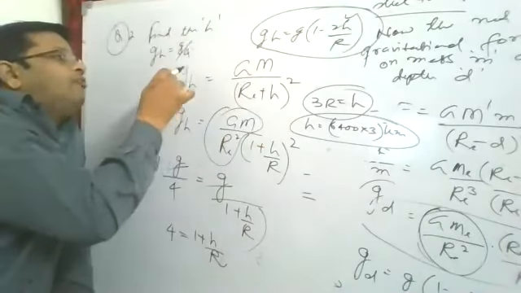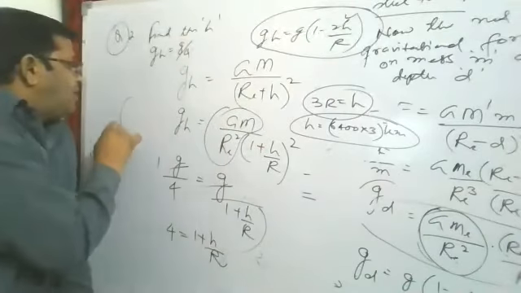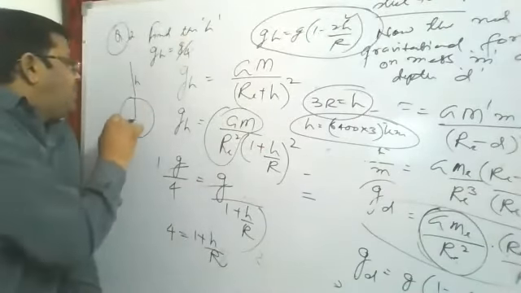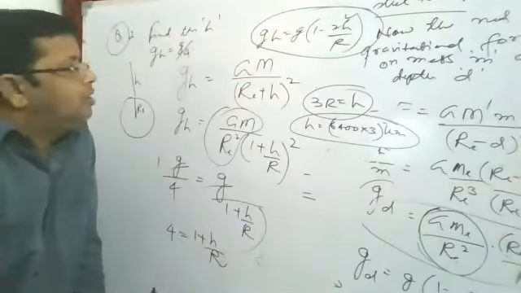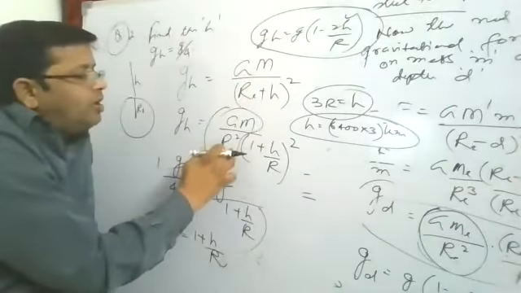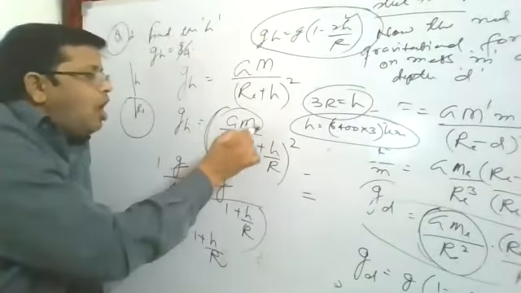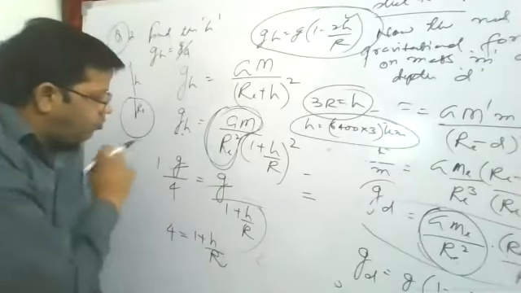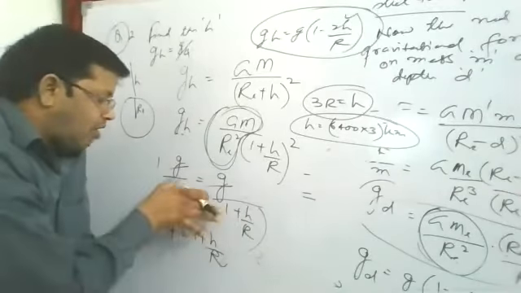We know the formula for g, GM by R square. What is R? We are taking the distance from center of earth to height h, so the total distance is radius of earth plus h, GM by R square. If we take R square common, it becomes 1 plus h by R whole square. But this quantity is called g. Now g at height h becomes 1/4, g by 4. g cancels out.